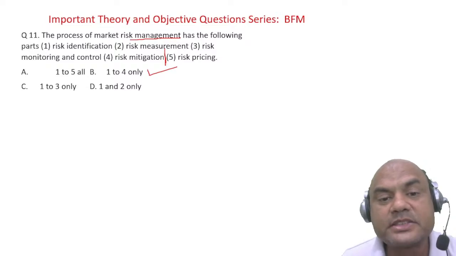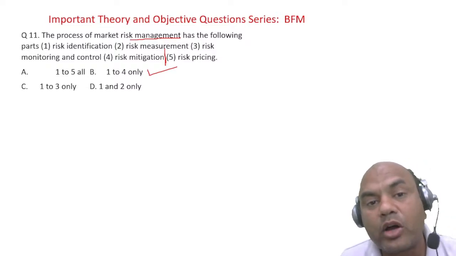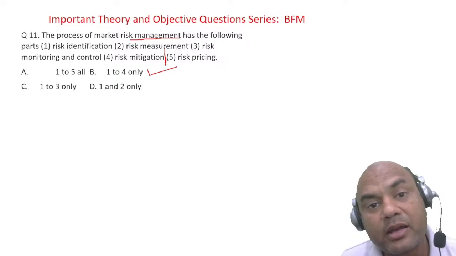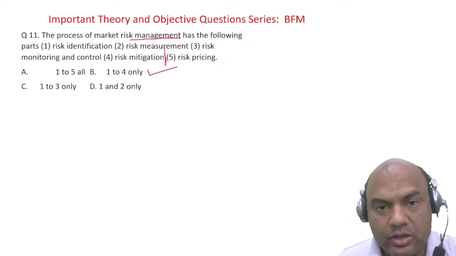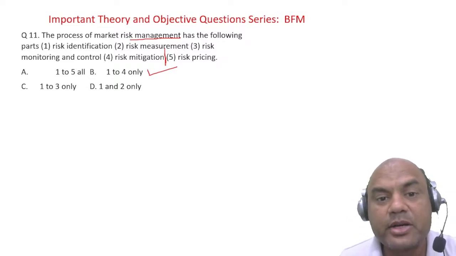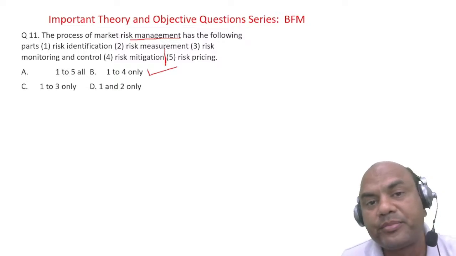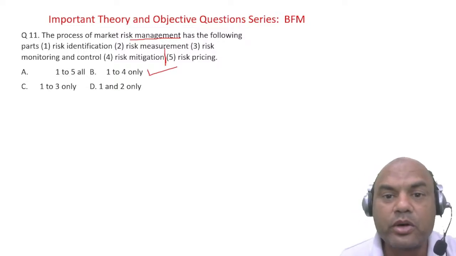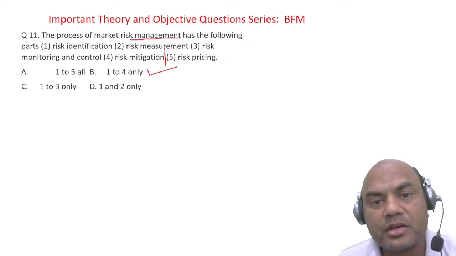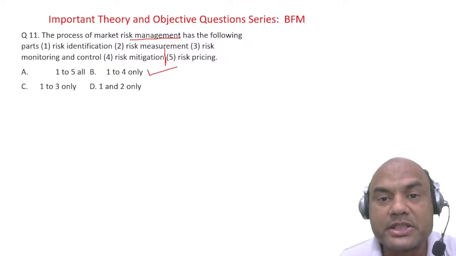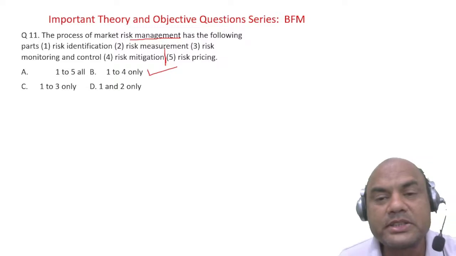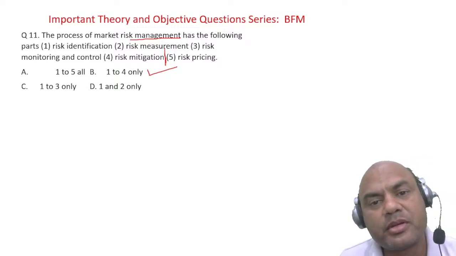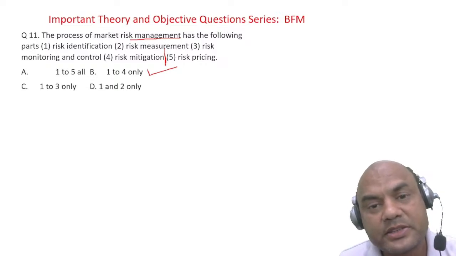Risk pricing is separate. Risk pricing is not done by you. It is done by the buyer. What a logic. Risk pricing will be done by the buyer, not by that company. Suppose you are buying an instrument, a share, again of some bankrupt company, let's say Kingfisher Airlines.